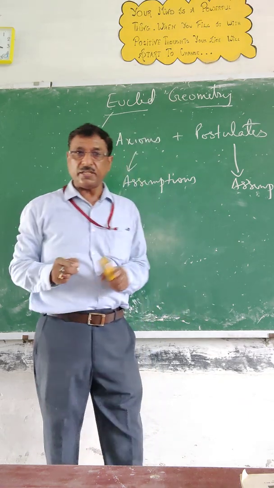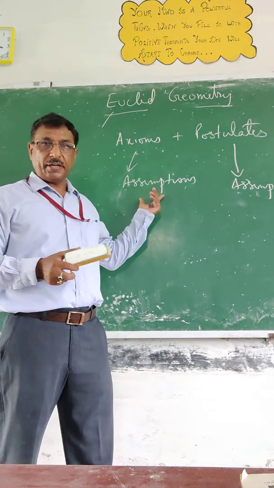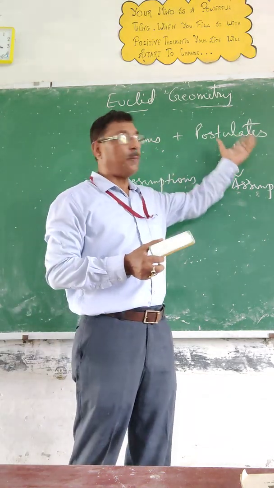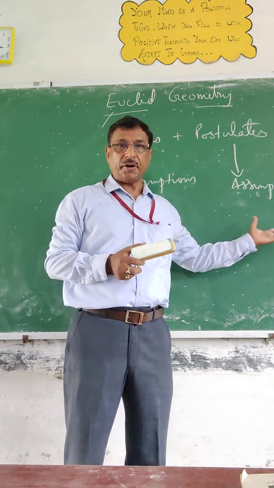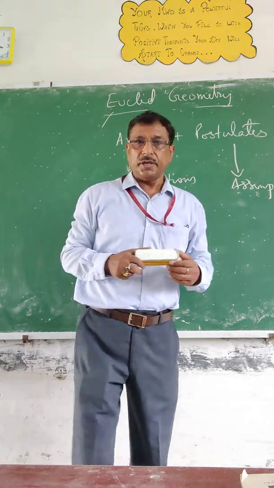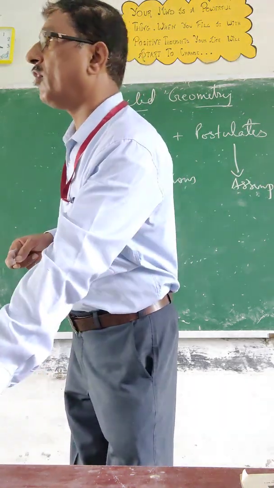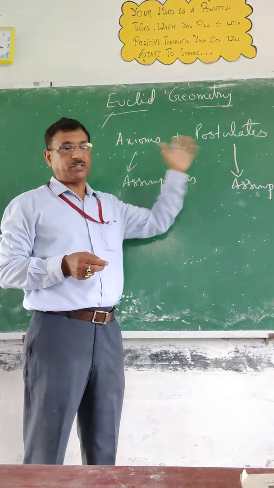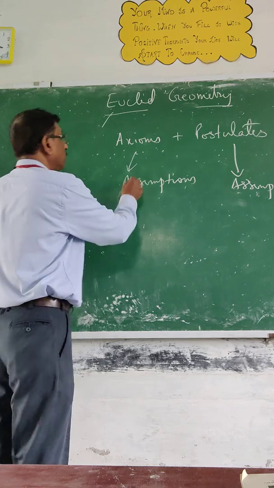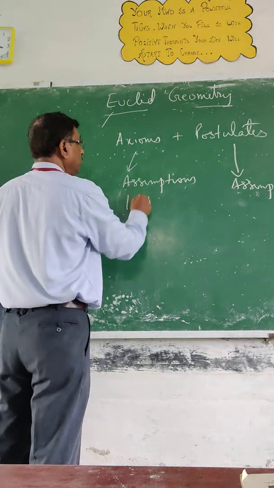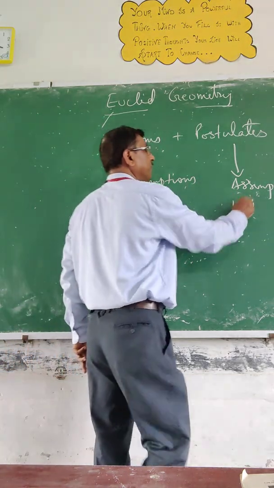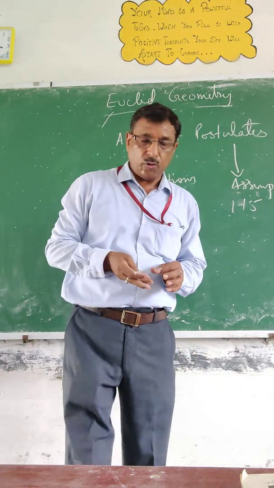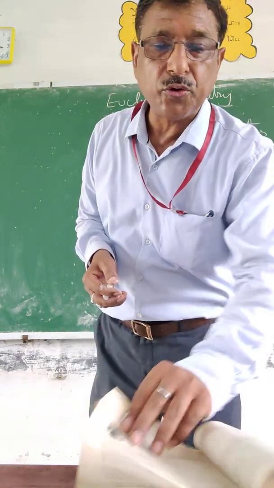Then what is the basic difference? Assumption is general, and when an assumption is made for geometry, then it is represented as a postulate. Initially this was the concept, but later on both can be used anywhere. So there is not very much difference. Okay. Now there are 7 assumptions, numbered 1 to 7, and postulates 1 to 5. Now one by one we are going to read them.